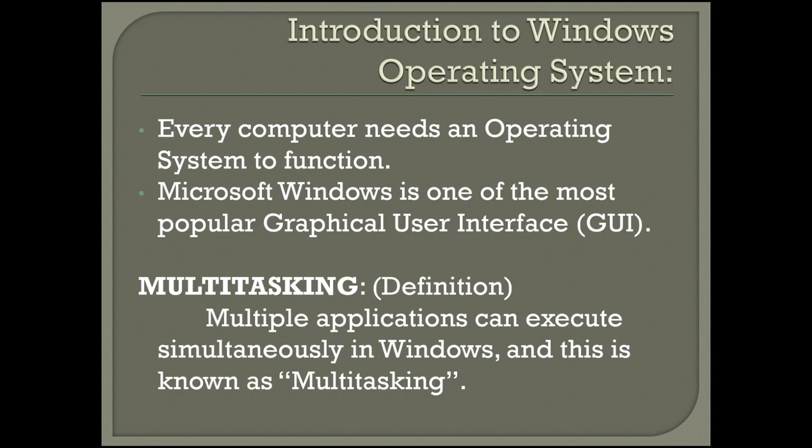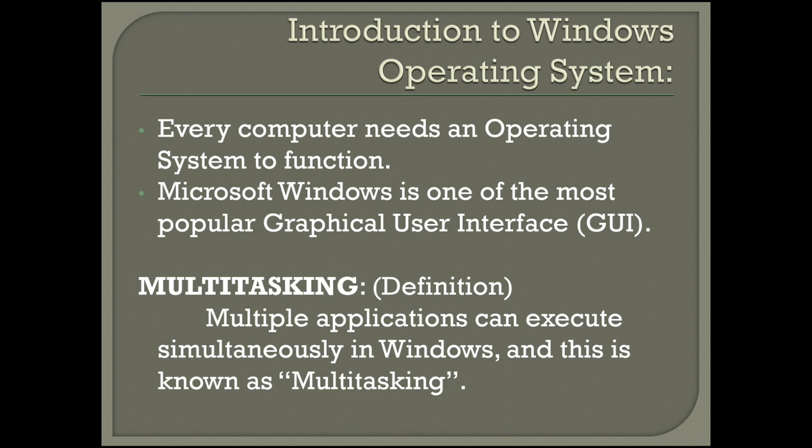Introduction to Windows operating system. Every computer needs an operating system to function. Every computer needs one of the operating systems to perform a particular operation. Microsoft Windows is one of the most popular graphical user interfaces, that is GUI.